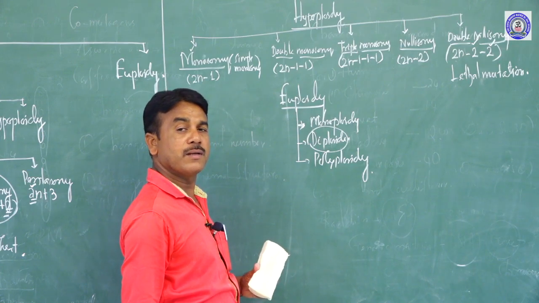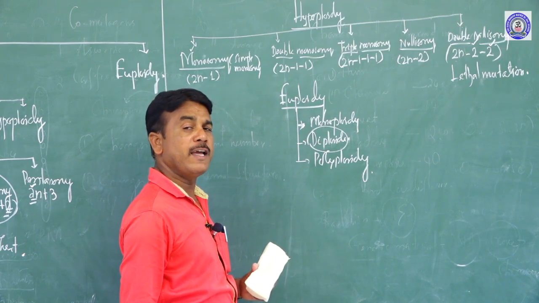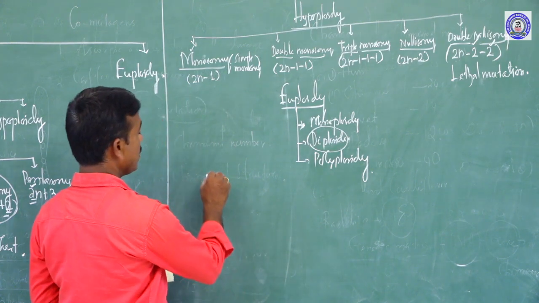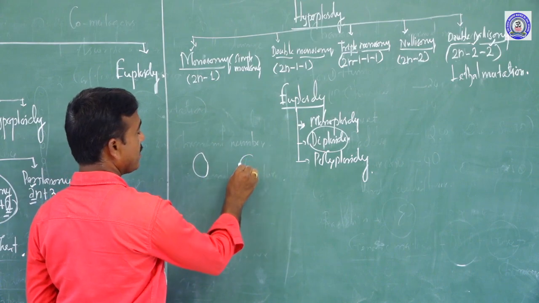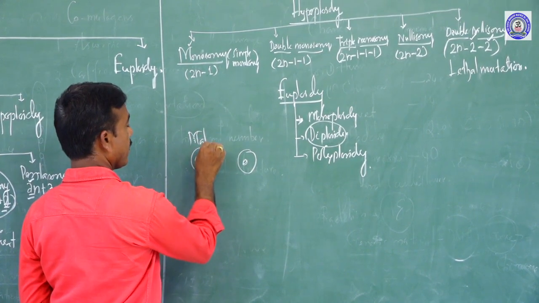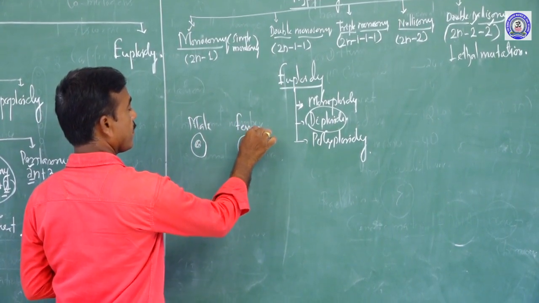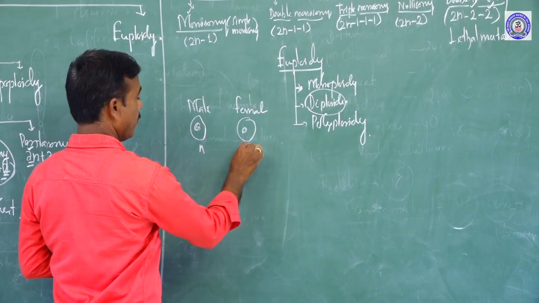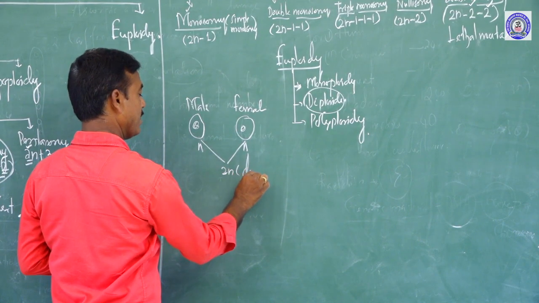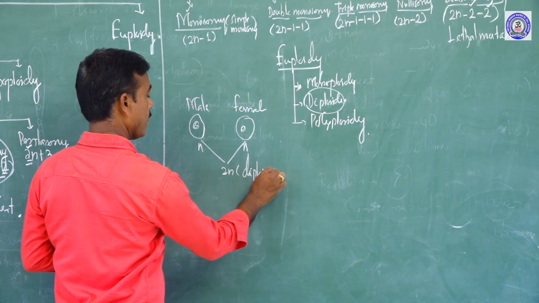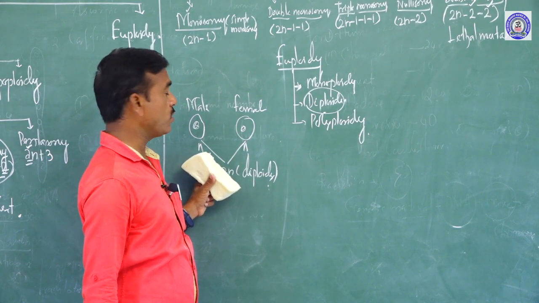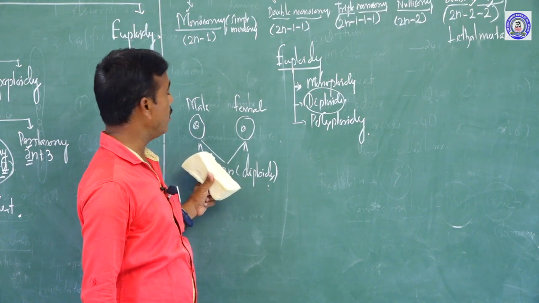Diploidy is formed by the fusion of two gametes at the time of sexual reproduction. You know that. That is a male gamete, that is a female gamete. This is n, this is n. When they fuse, it is called 2n. That is diploidy, formed by the fusion of two different gametes in sexual reproduction.